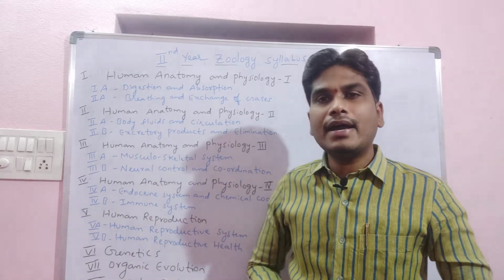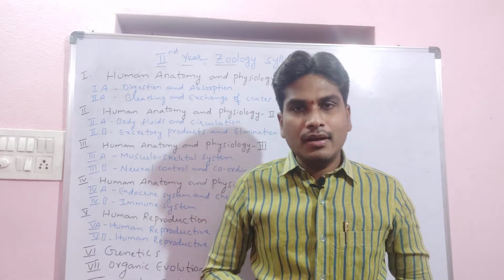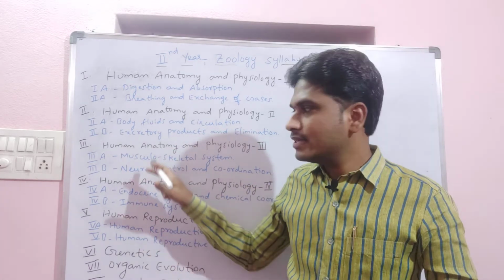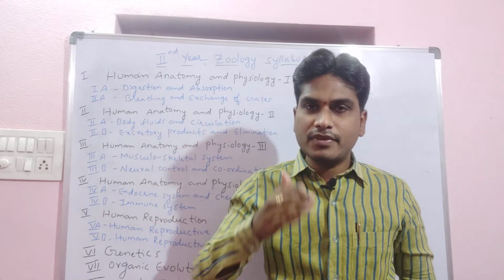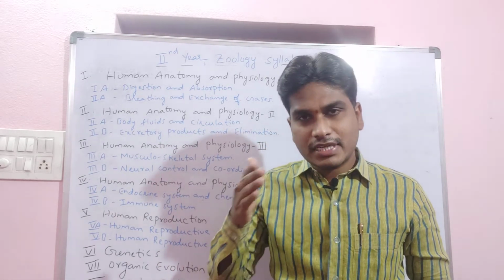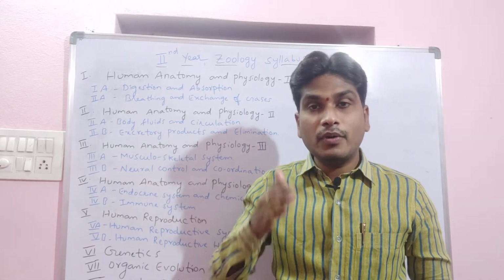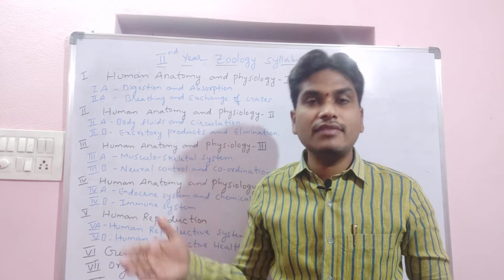Then the third unit, that is human anatomy and physiology 3. In this we have the musculoskeletal system. Musculoskeletal system is the first lesson in this third unit. In this musculoskeletal system we are going to study the different types of muscle, the structure of the muscle, and the mechanism of the contraction of the muscle.